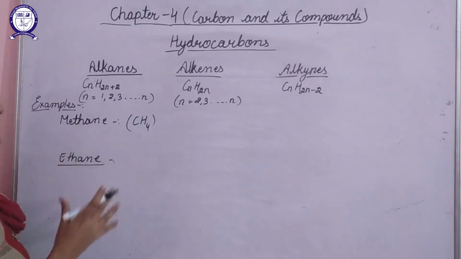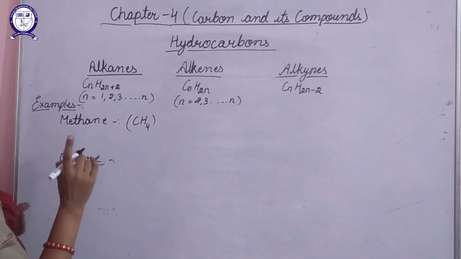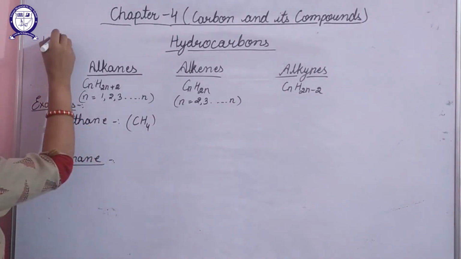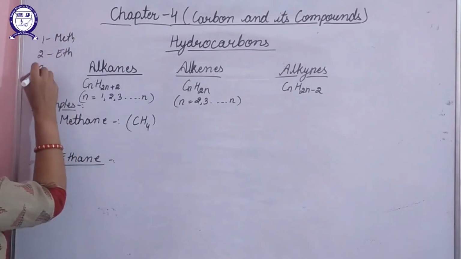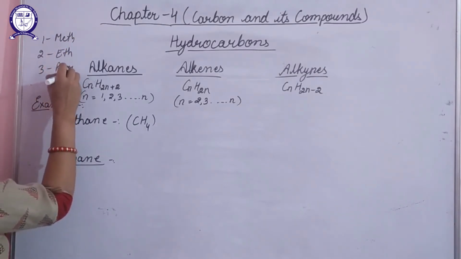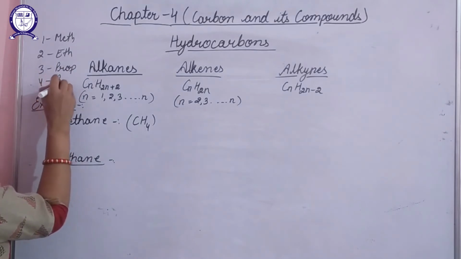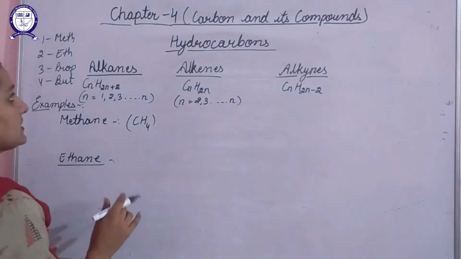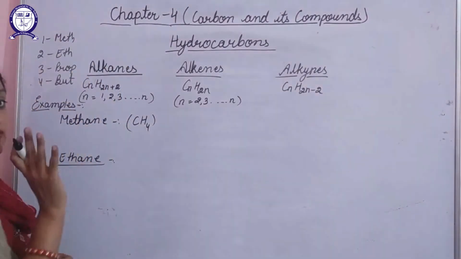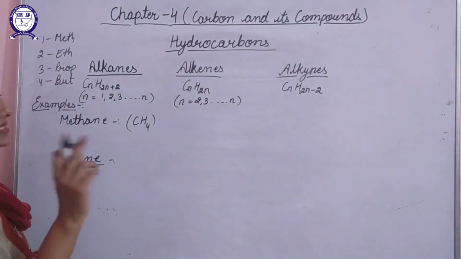So how are we writing their names? I've specified that for 1 we will write it as meth, for 2 as eth, for 3 as prop, and for 4 as but. So these are the word roots. Whenever we are specifying how we'll write, first of all we'll write the word root and then the suffix.